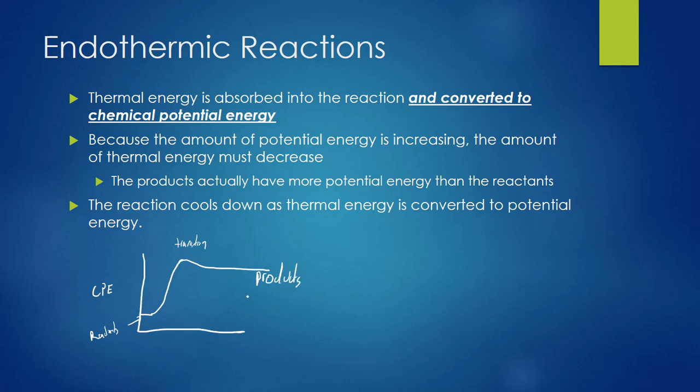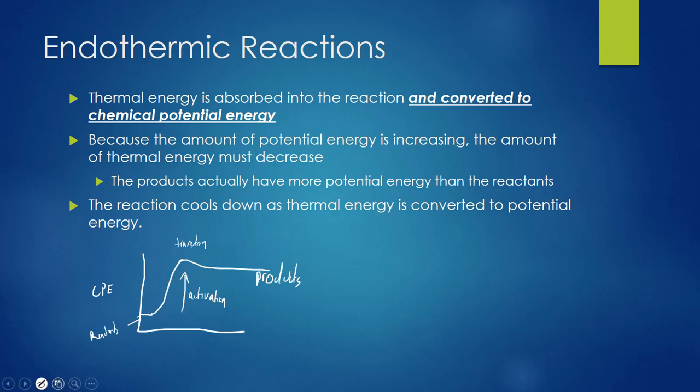So again, we have our products, but they have more chemical potential energy than the reactants we started with. They're a little bit less stable, which means we can probably do another chemical reaction and get some of this chemical potential energy back out. We still have our activation energy. We still had to put in energy to get this reaction to go, and that activation energy does peak above our product energy, right? It did become a little bit more stable after the transition state occurred.